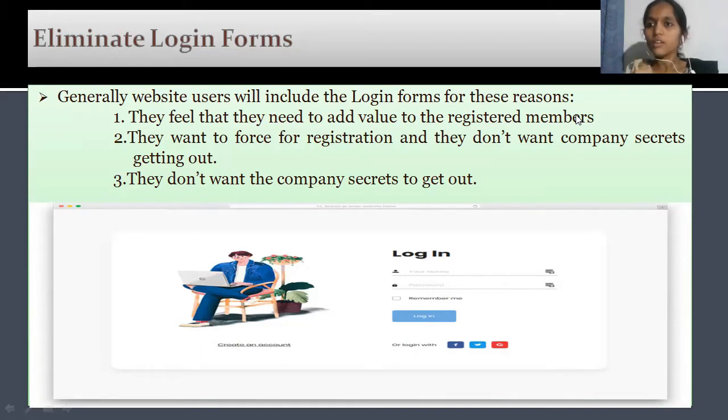Definitely, he will show interest in filling in the registration form or the login form. We will have the contact details like email ID and contact number, and you can start a conversation with them. But don't force the visitor to enter the details through these kinds of forms. That makes a hell out of your website.